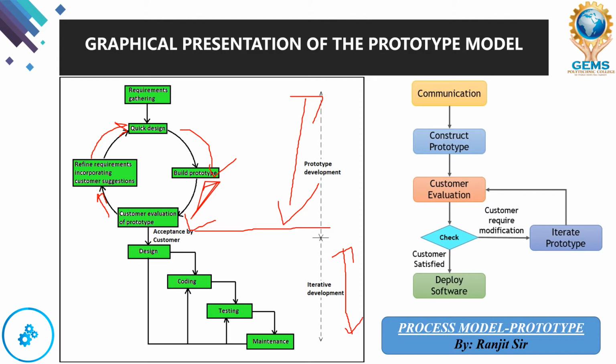On this side also, our communication is done. That means we gather the information from the customer. Now quickly we construct a prototype. Then that prototype goes to the customer. Then the customer is going to evaluate it, check it and give feedback. If any feedback is given, then again the iteration process happens. Then again here it comes, again check. If the customer is completely satisfied, then finally the deployment will be done here. So this is how our prototype model is working. I hope my dear students it's clear for you.